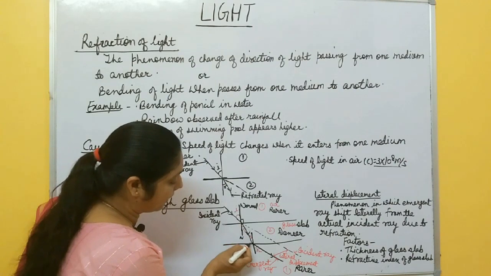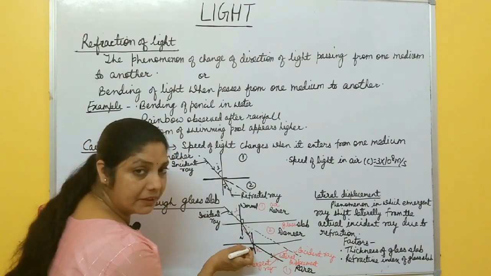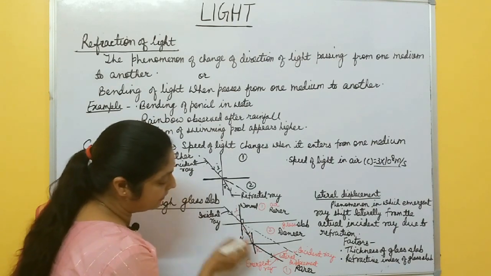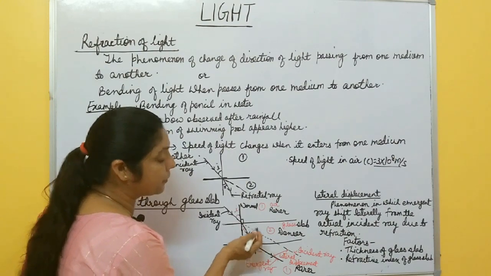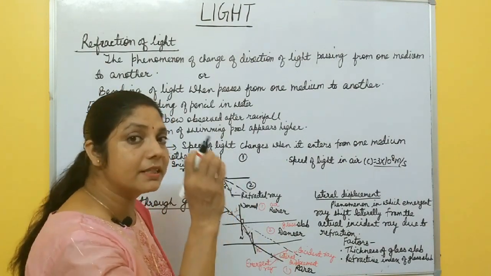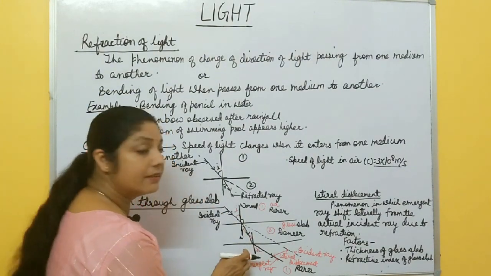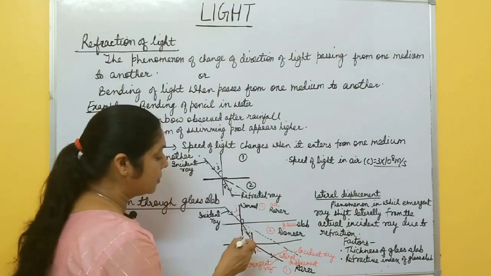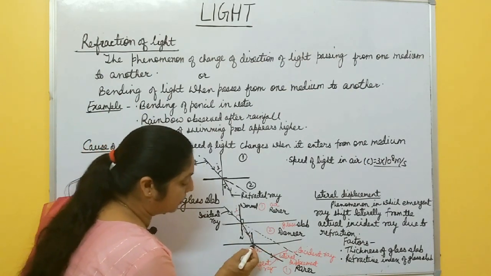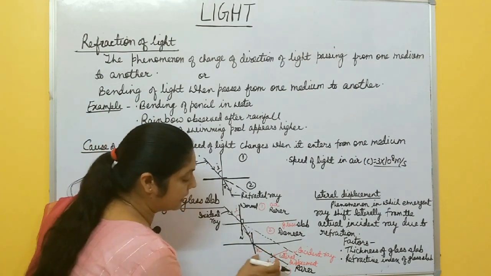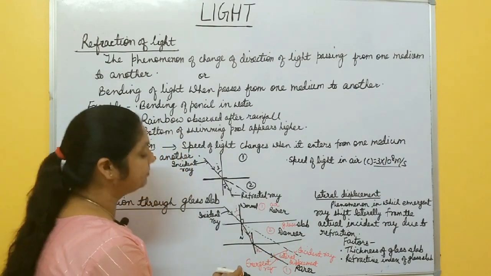Again, when this refracted ray comes and strikes at this point, here the medium is changing. This one is denser medium and this one outside is rare medium. So when light travels from denser to rare, in denser medium the speed is less, and when it enters the rare medium, its speed increases. So instead of going like this one, it bends away from the normal and it goes like this one. This is called the emergent ray, the final refracted ray, okay?